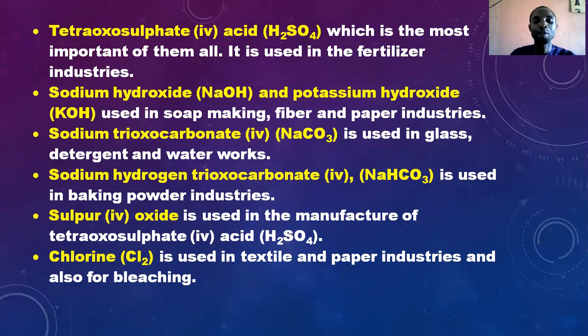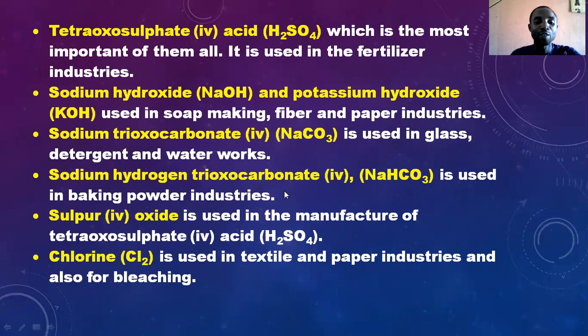Next one is sodium trioxocarbonate 4. Of course, it's a chemical, and we know it's used in glass, detergent, and water works. So we use it in that area, and it's another example of a heavy chemical. The next one is sodium hydrogen trioxocarbonate 4. It's also a heavy chemical, and it's used in the baking powder industry. So it's used there, and it's manufactured from where?